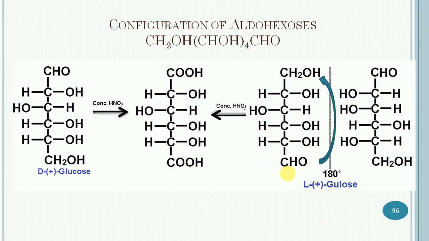So let us consider it. So this one is the D-glucose. When it is subjected to oxidation, the oxidation will occur at these two centers, and it will give rise to this dicarboxylic acid. Now this one is the case of L-gulose. Now this L-gulose is rotated 180 degrees.